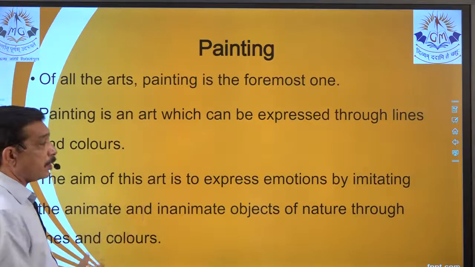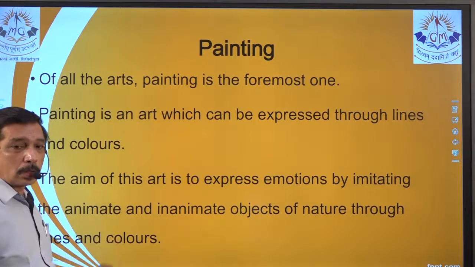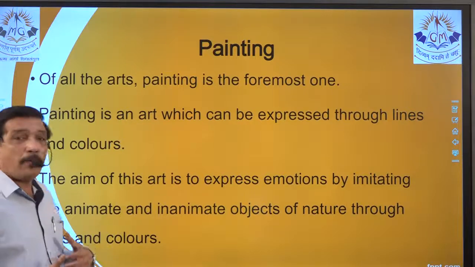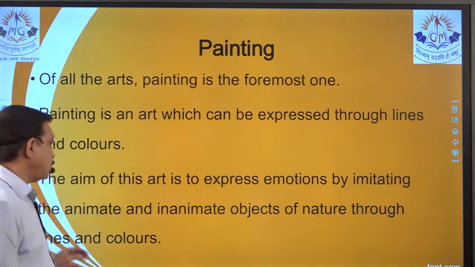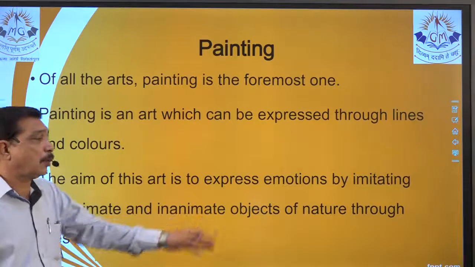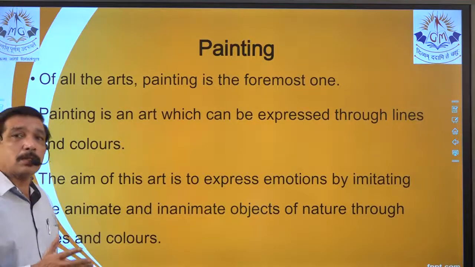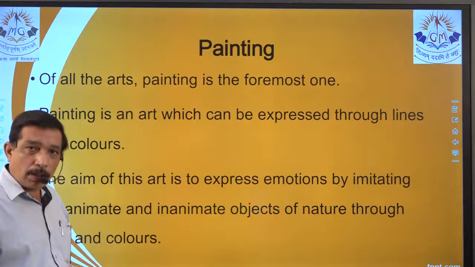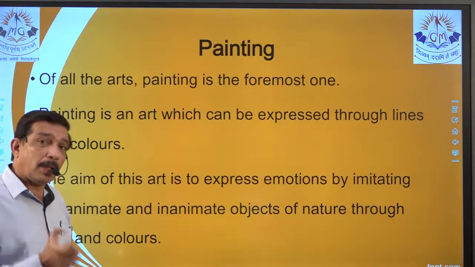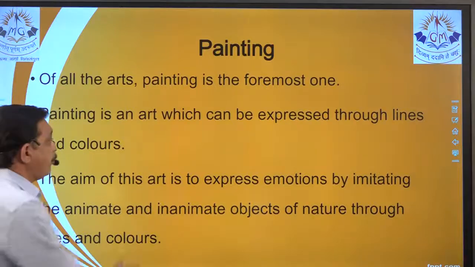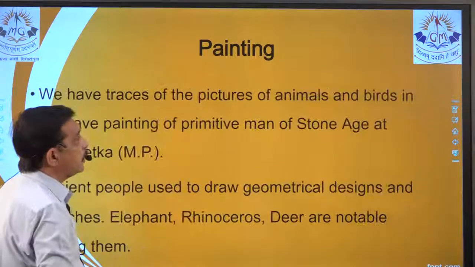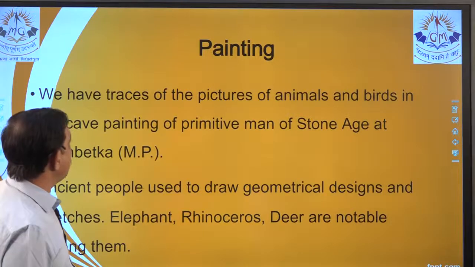Aim of this art is to express emotions. So we can make an MCQ. Yes, the aim of this art is to express emotion by imitating the inanimate and animate objects through nature. Which art is this? The art is painting. So it can be a one-liner, it can be an MCQ, it can even be match the following also. So a little bit can be made over here, an MCQ can be made.